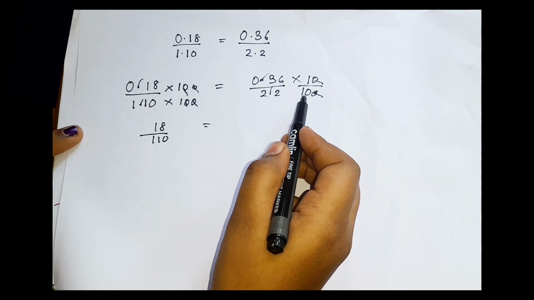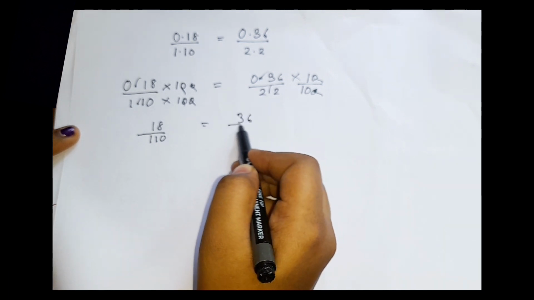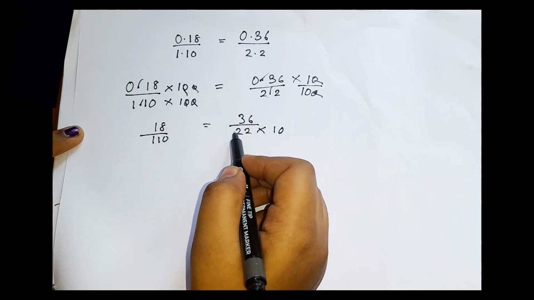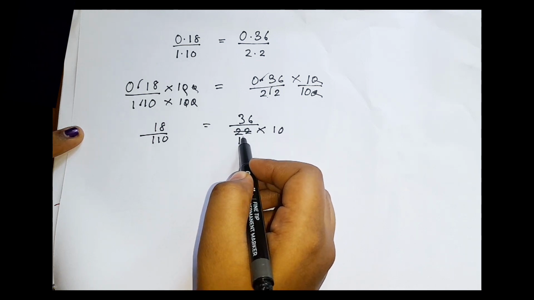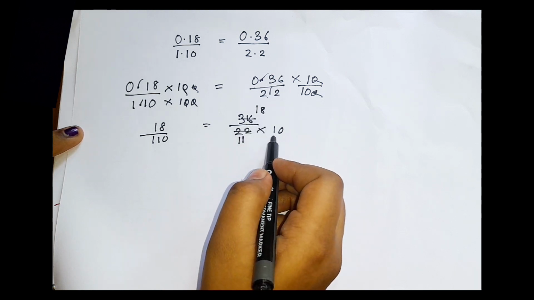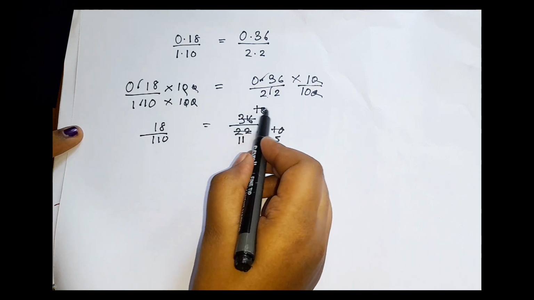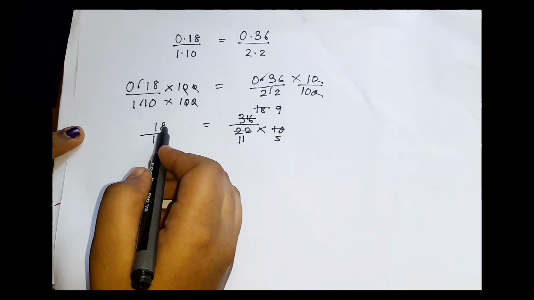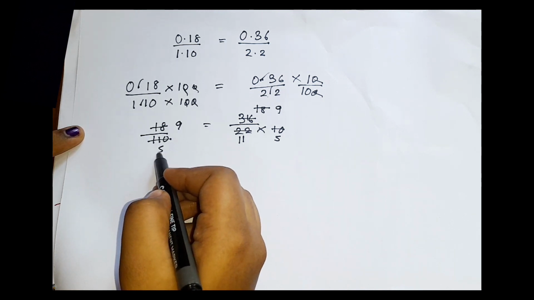Now we can cancel 10, but here we have another 10. So we can write 36 by 22 into 10. Now we can cancel this. In the 2 table, 1 2 is 2, 8 2s are 16, and 5 2s are 10. Cancelling in the 2 table as well, 9 2s are 18, and 5 2s are 10.